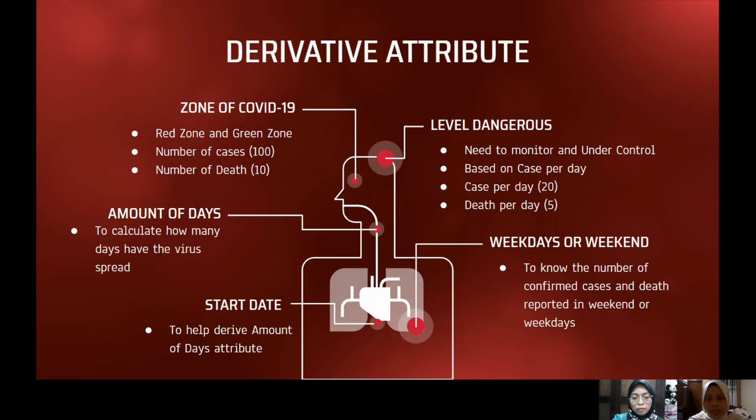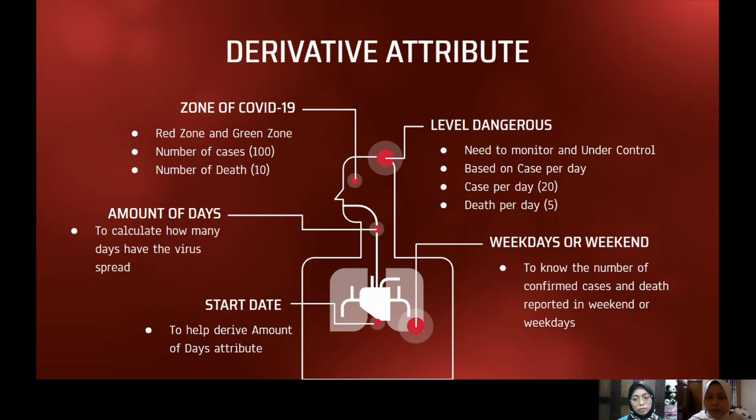Okay, the next is the danger level. The danger level has two categories: need to monitor and under control. This is for the country as well. These danger levels are based on the cases per day, so the data will keep changing because it is based on the cases per day, not the cumulative cases.